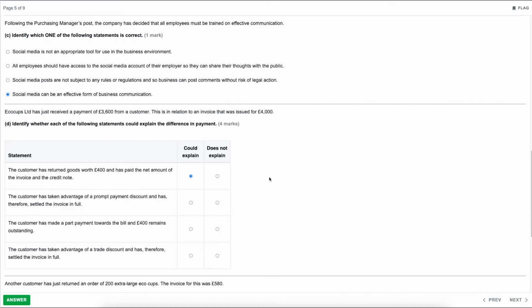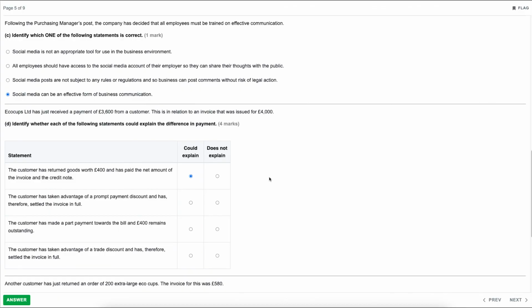The next one, the customer has taken advantage of prompt payment discount and has therefore settled the invoice in full. So it would be a high amount of prompt payment discount. However, it absolutely is feasible, especially with one of the previous questions having a prompt payment discount of 10%.